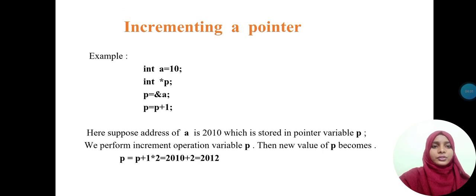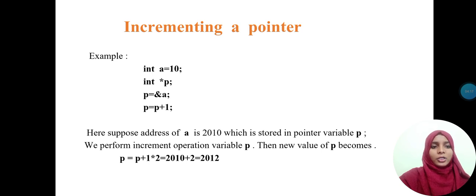int a equals 10, int star p equals address of a, p equals p plus 1. Here, let us suppose the address of a is 2010, which is stored in the pointer variable p.